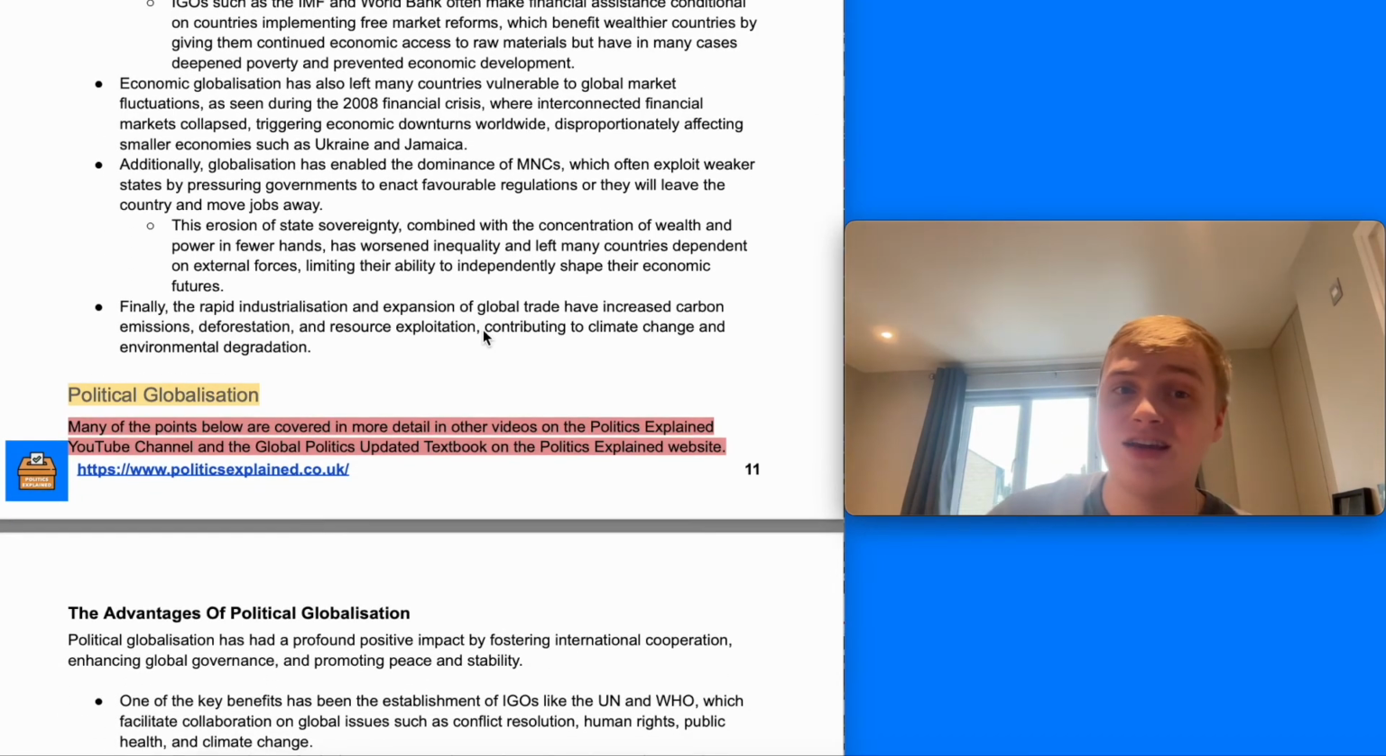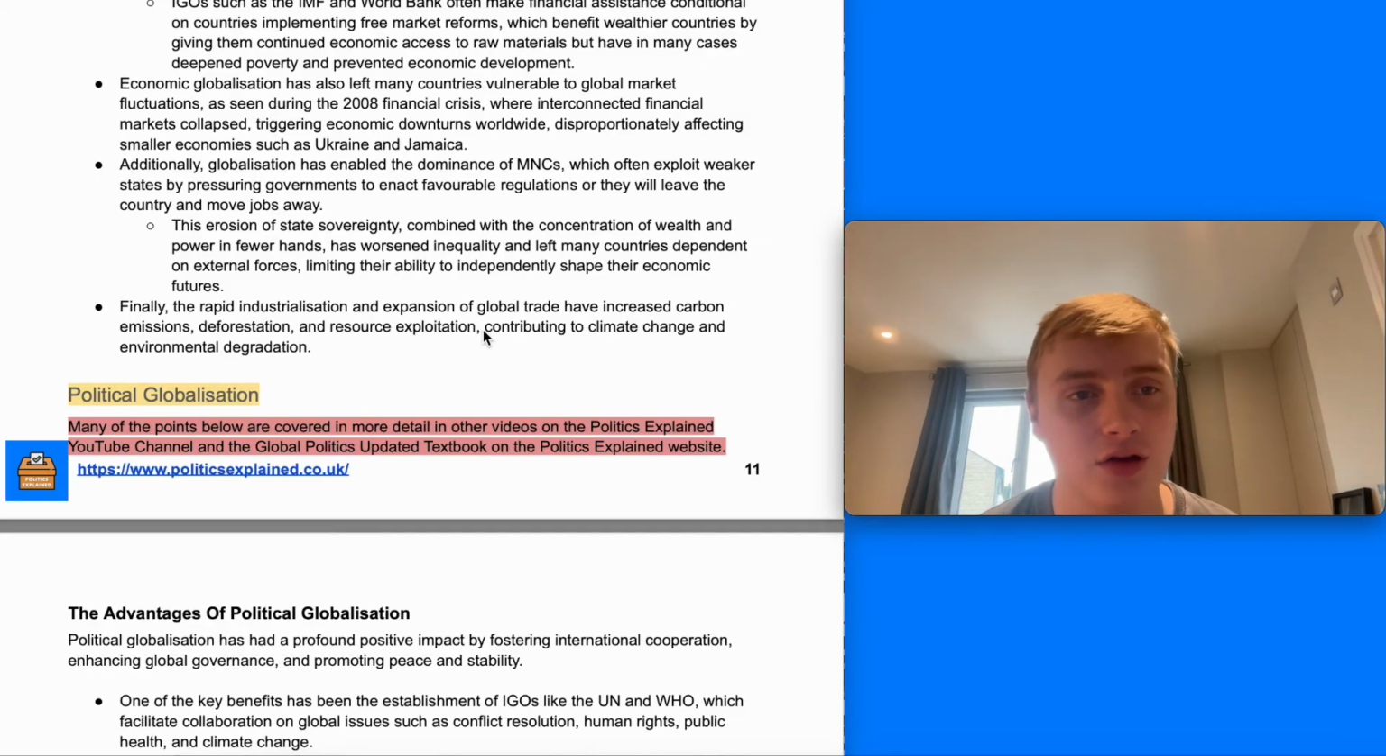Further, economic globalization has left many countries vulnerable to global market fluctuations. So, the 2008 financial crisis, for example, started in America, but led to recessions in loads and loads of other countries. And it's enabled the dominance of multinational corporations as well, which often exploit weaker states by pressuring governments to enact regulations that favour them and their corporations, by threatening otherwise to leave the country and therefore move jobs away.